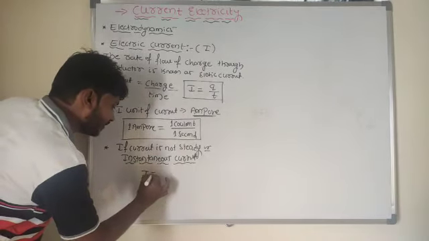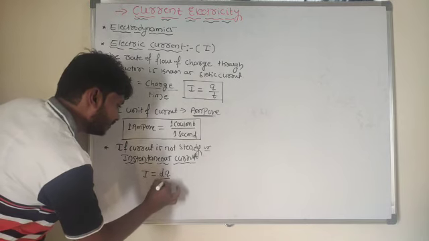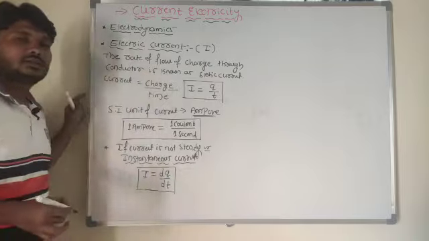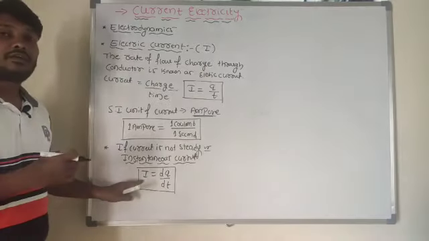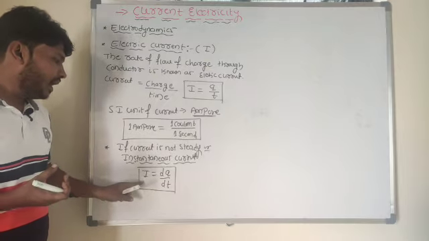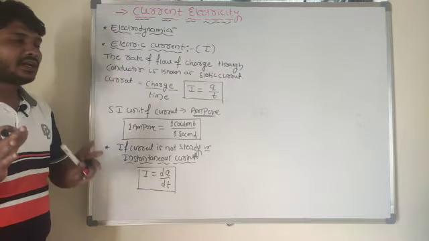So I is equal to what? I is equal to dq by dt here. So what's that equation? For instantaneous current, what's the expression? I is equal to dq by dt here.